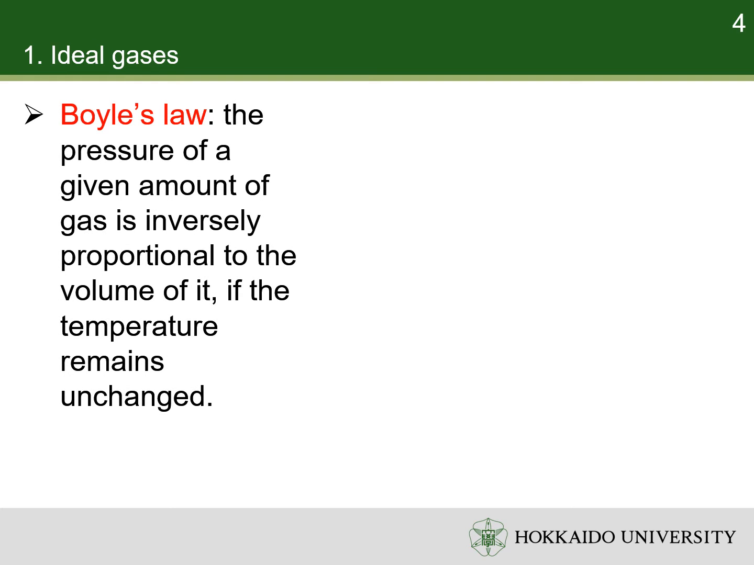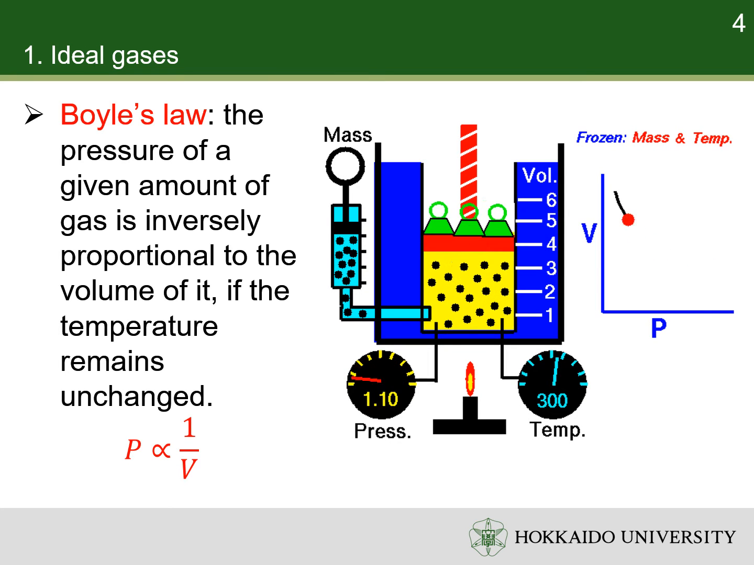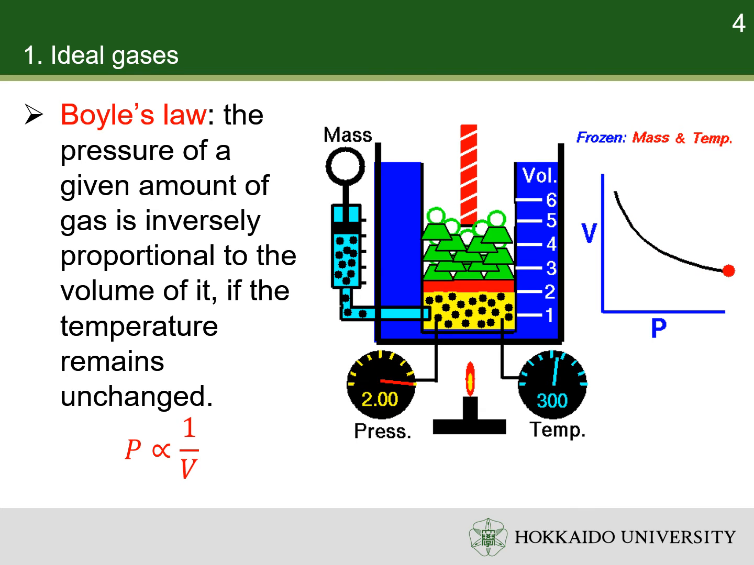The relationship between pressure and volume in a gas at constant temperature is Boyle's law. It states that the absolute pressure exerted by a given mass of an ideal gas is inversely proportional to the volume it occupies, if the temperature and amount of gas remain unchanged within a closed system.